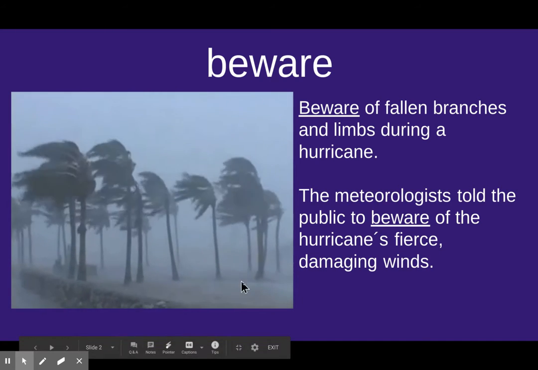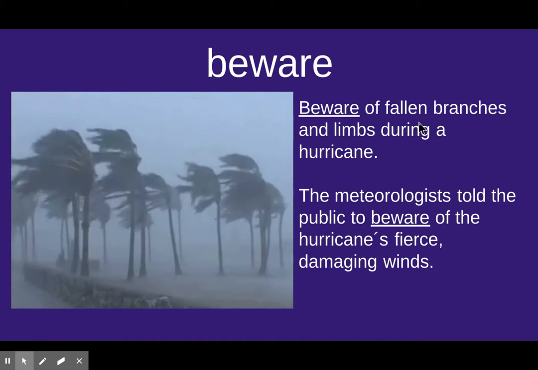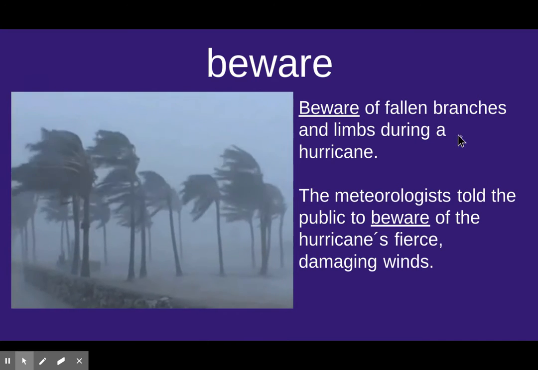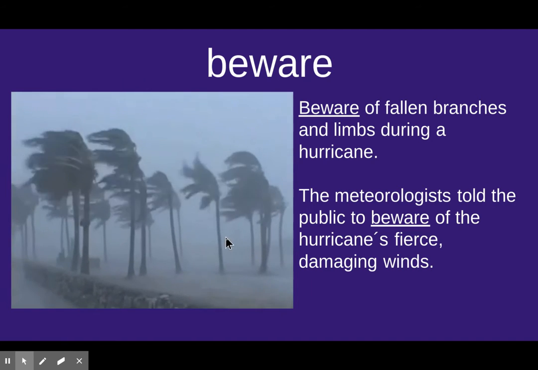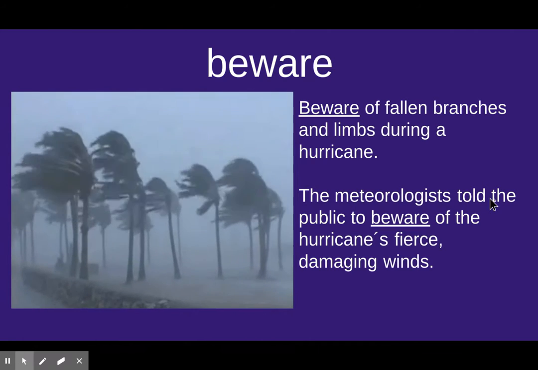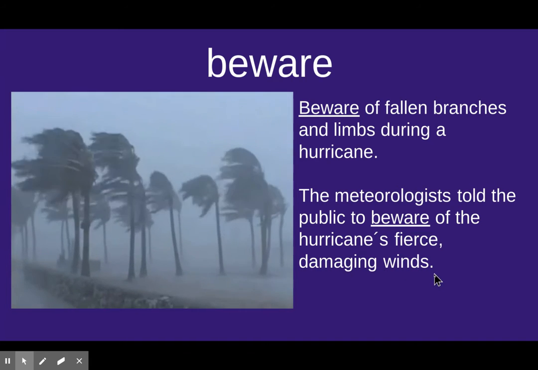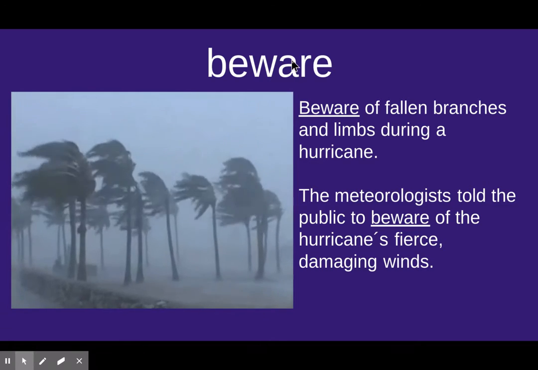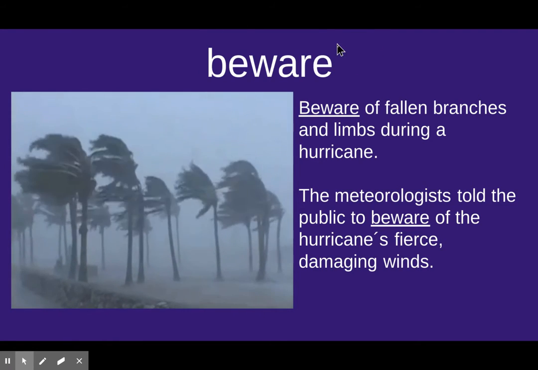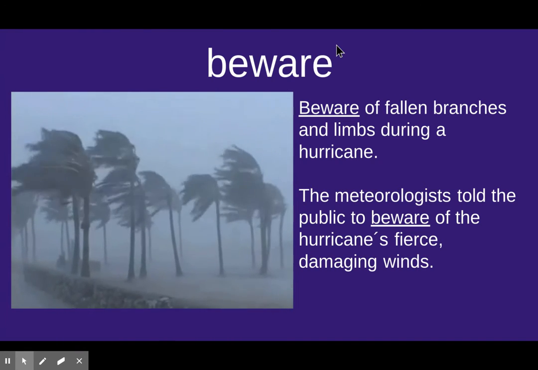So looking at these trees right here, I can already tell that this is a hurricane coming in. So it says, beware of fallen branches and limbs during a hurricane, because anytime these limbs or these branches can fall off and come down and hit you. Then it says the meteorologist told the public to beware of the hurricane's fierce, damaging winds. And meteorologists are people that study the weather. So this is a little bit more difficult word to use in a sentence, but you think of something where you need to take caution.